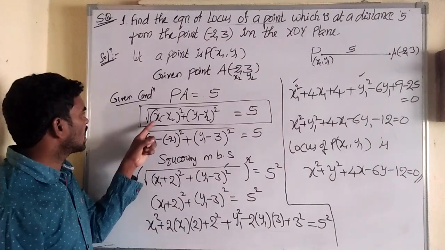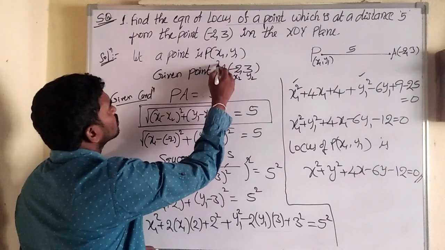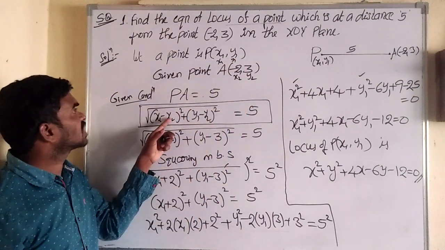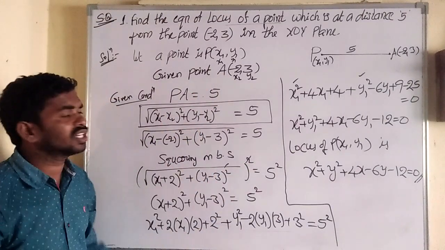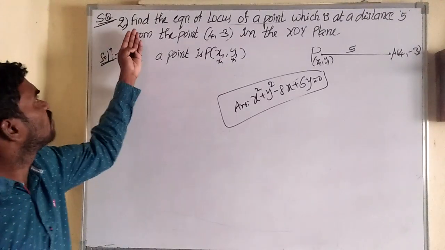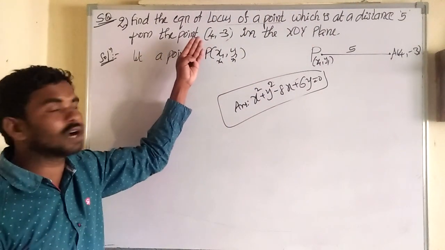Next, root means root. x1 means x1 only. This is x1, y1. This is x2, y2. Minus means minus. x2 means minus of minus 2. And simplify, we get the answer. I will give you one question in the same model. You try it. Second model: find the equation of the locus of a point which is at a distance 5 from the point (4, minus 3).